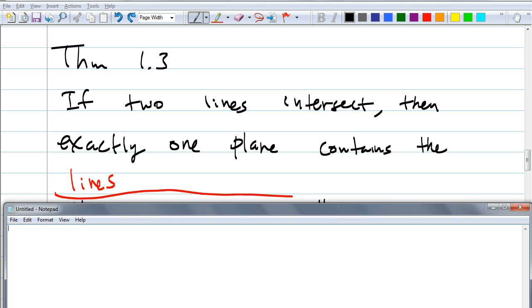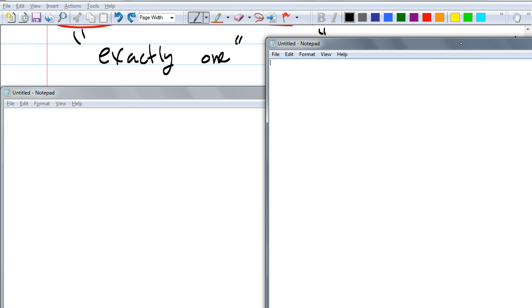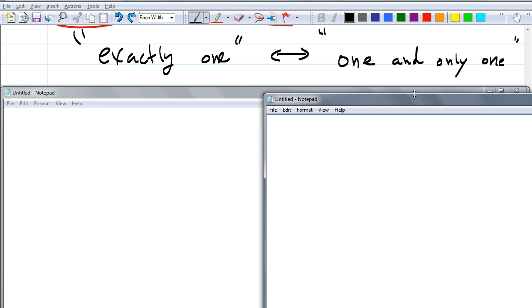Okay, let's move on. Does this statement make sense though? Okay, so I want you to be aware that when we say exactly one, it means the same as one and only one. Sometimes they may replace these words with these sort of things. Okay, so please be aware.